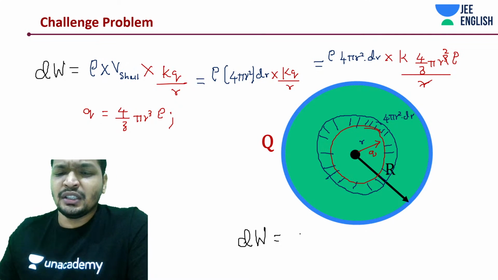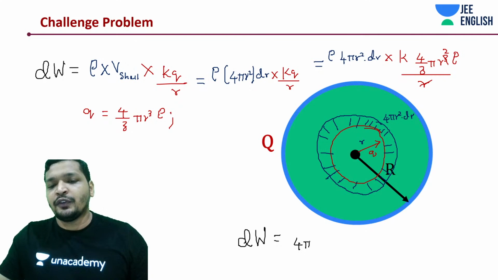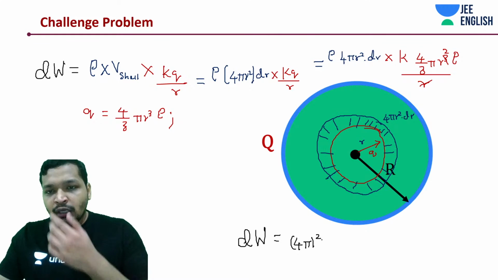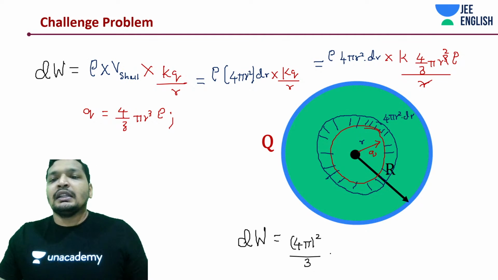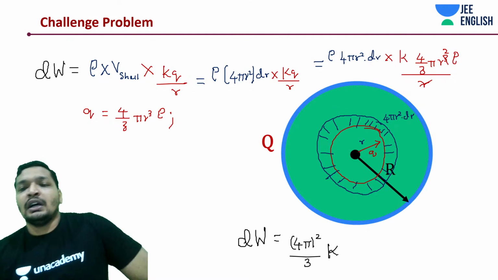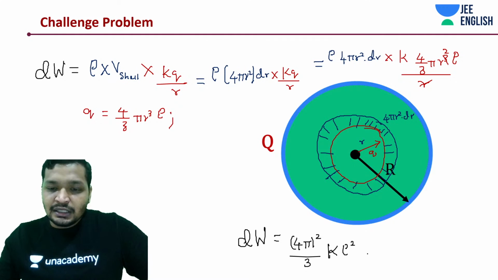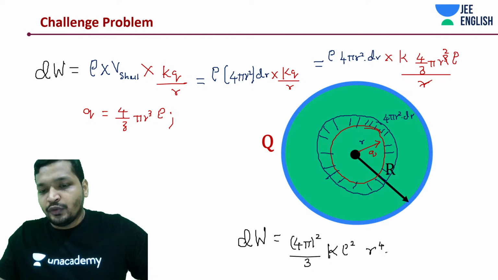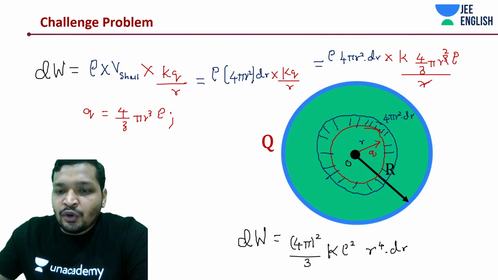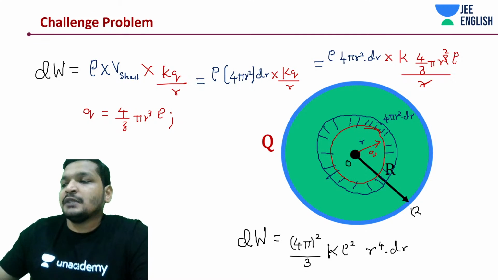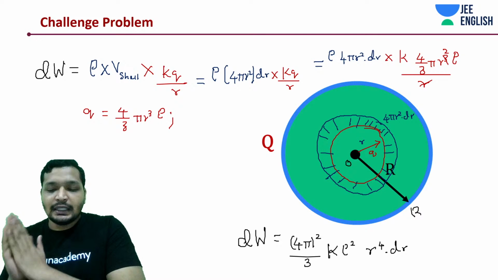So this would be how much? 4 pi, 4 pi. If you notice, there are 4 pi 2 times, so we can just keep it as 4 pi square for now and then just move on. And we would also have a 3. I'm just taking out all the constant terms, and then we have a k, and then what are the other constant terms that we have? Rho square, and what is the term that is changing? R to the power 4 dr. And this r is varying from 0 up until R. This process is continued from 0 to R. So if you integrate it from 0 to R, you get...